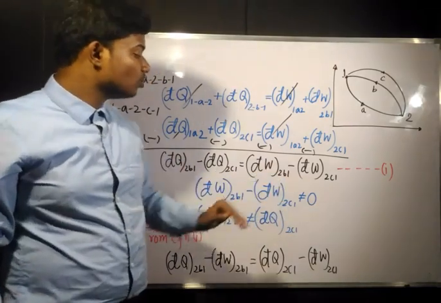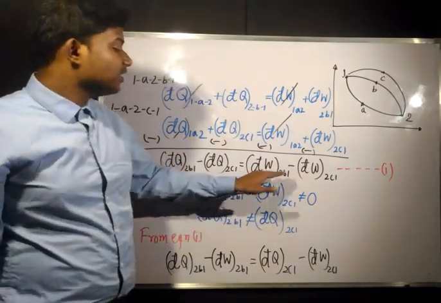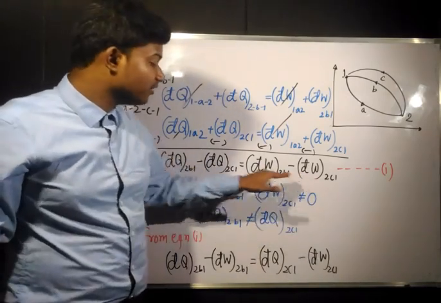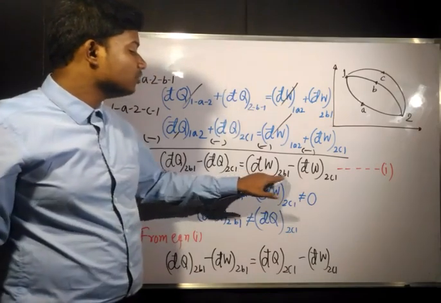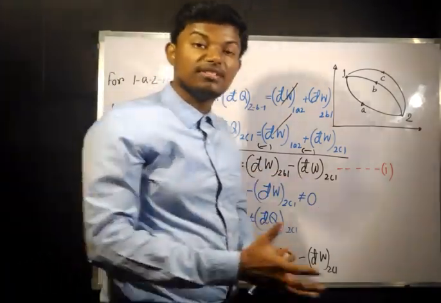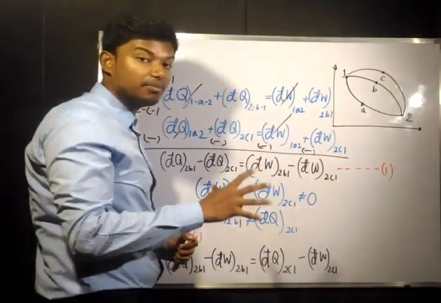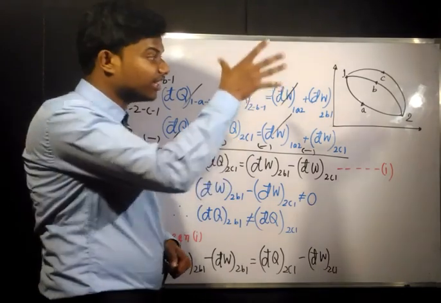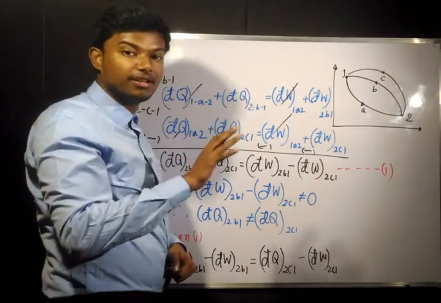Since these works are not going to be the same, their difference is not going to be zero. If they were of the same process, dW2C1 and dW2C1, this would have been the same because of the same path. Now since there are two different paths, work is never going to be the same, because the area under these graphs is going to be different.